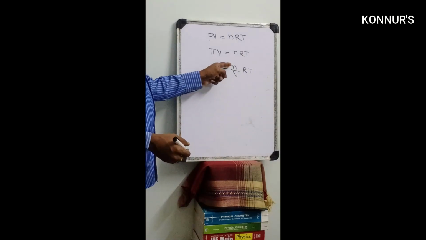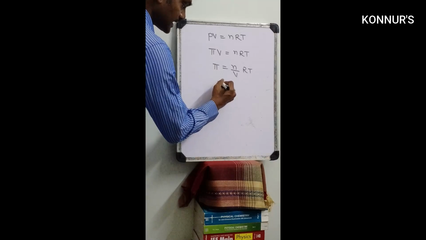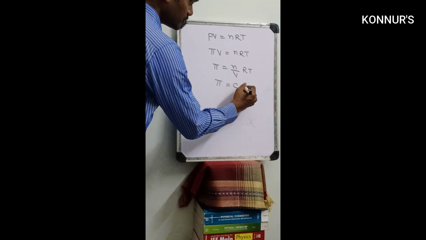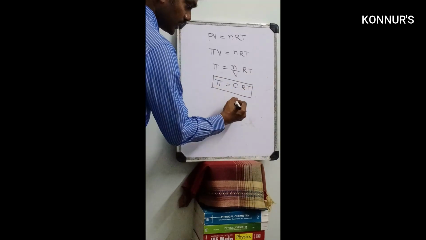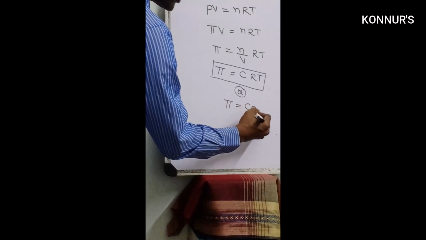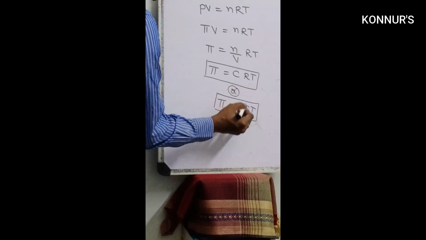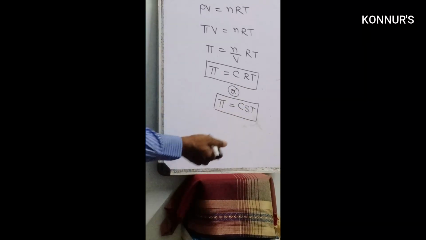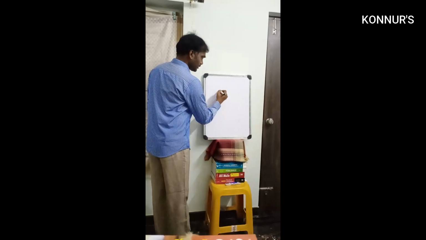See, n by V, number of moles present in a volume, is what you call concentration. So pi equal to CRT. One formula. Otherwise, in some books, they provide pi equal to CST. So don't get confused, R equal to S here. Both are the same only.